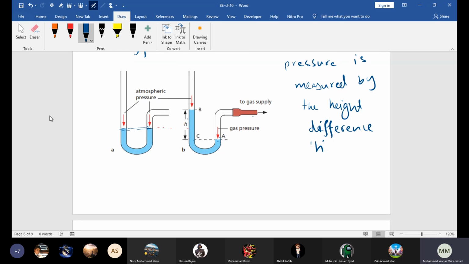Now beta, in this case, what is exerting more pressure? Gas.